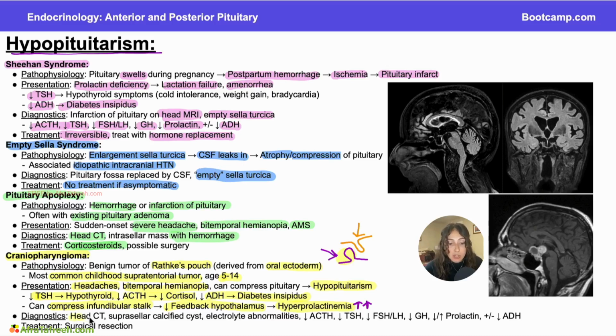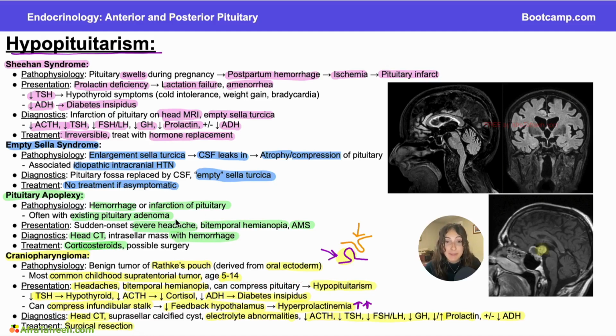To diagnose craniopharyngioma, again, we can use a head CT. There's usually a suprasellar calcified cyst. If you look over here, you can see this weird thing hanging out right above where our pituitary is, and that's most likely our craniopharyngioma, a calcified cyst showing up pretty white on that CT. You might see electrolyte abnormalities and then a decrease in all the hormones secreted by the anterior pituitary, with the variability of prolactin and antidiuretic hormone, kind of depending on if we are pressing on that infundibular stalk or the pituitary itself. And then treatment of our craniopharyngioma is going to be a surgical resection.